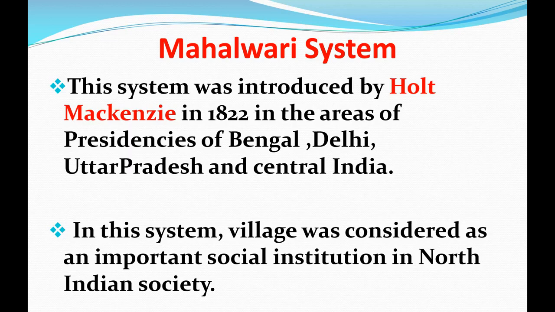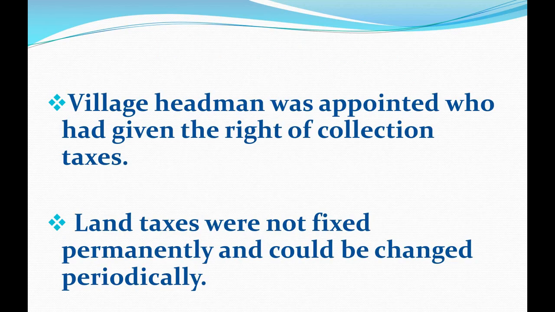In this system, the village was considered an important social institution in North Indian society. It was introduced in the northern part of India, in Bengal, Bihar, Uttar Pradesh, Delhi and Central India. According to this system, a village headman was appointed and given the right of collecting taxes.